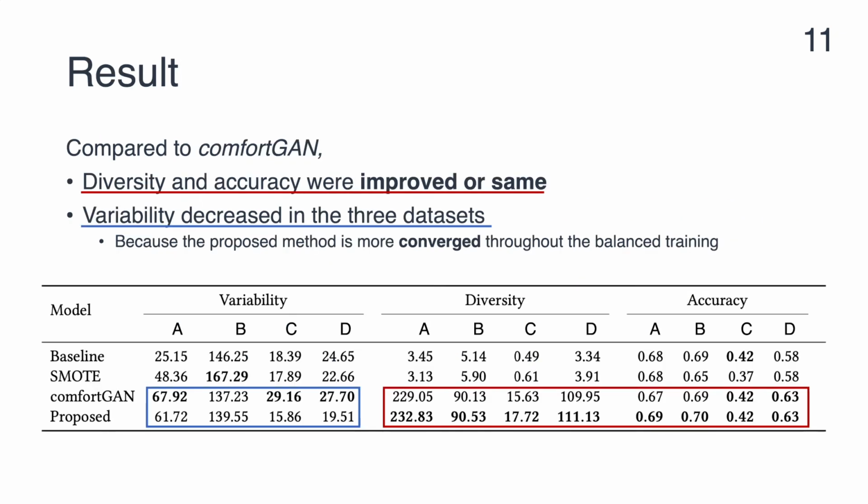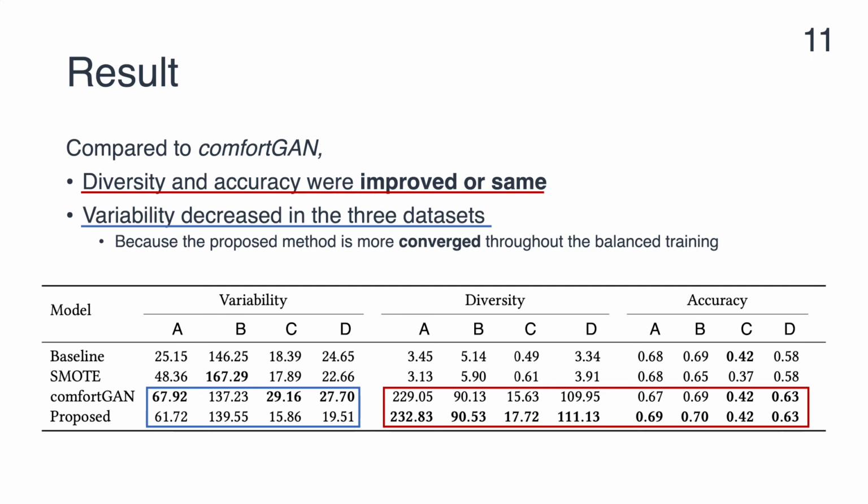This is the result of the evaluation. We compare our method with three methods. The first one is baseline, which does not apply any data balancing. The second one is SMOTE. It is a predominant data augmentation. The third one is the original comfortGAN. As shown in the table, the diversity and accuracy were improved or the same compared to comfortGAN. Especially, the proposed method increased diversity for all datasets compared to original comfortGAN.